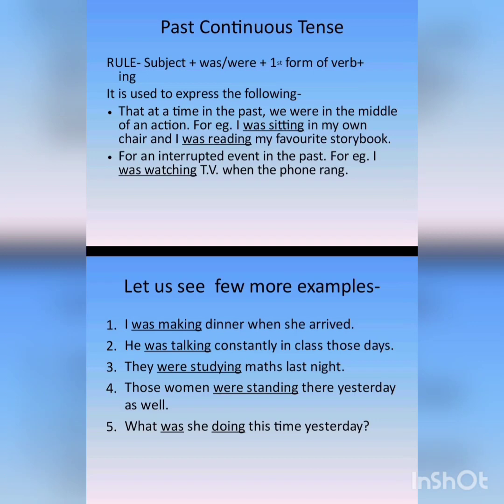किसी काम के बीच में थे in the past. Okay, it is used to show this. And for example, I was sitting in my own chair and I was reading my favorite story book. Okay, so here what is happening? I was sitting in my own chair, मतलब मैं बैठा था in some time in the past. I was sitting in my own chair.